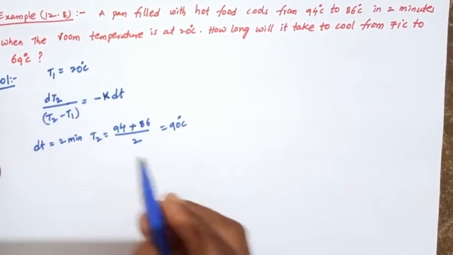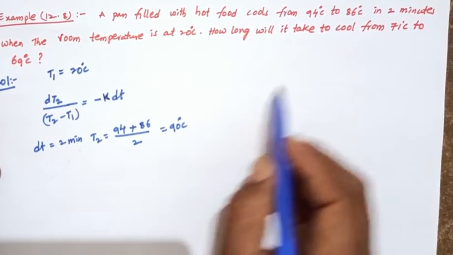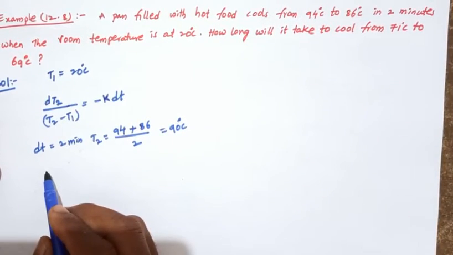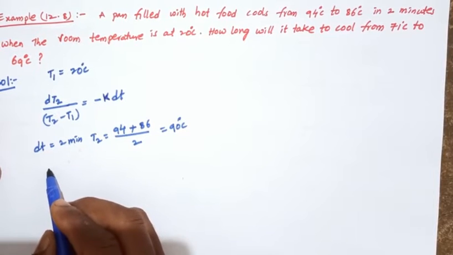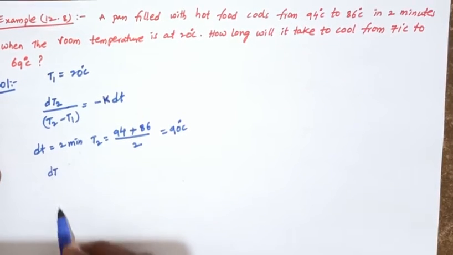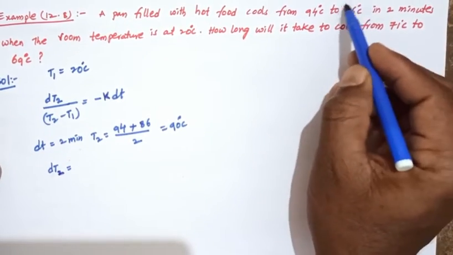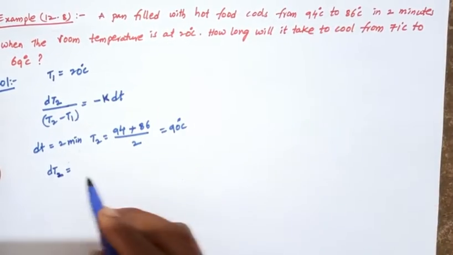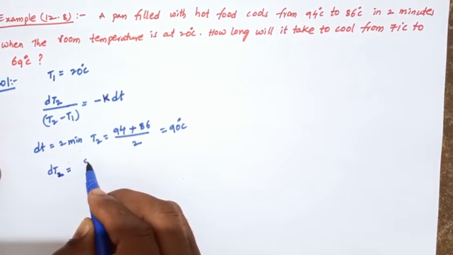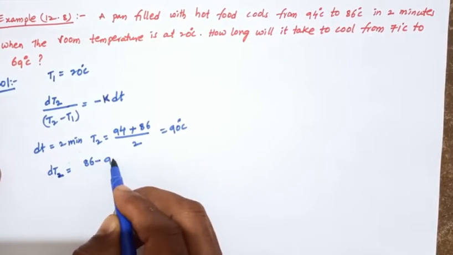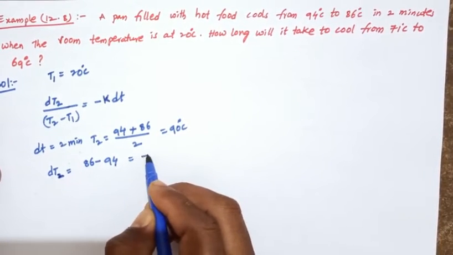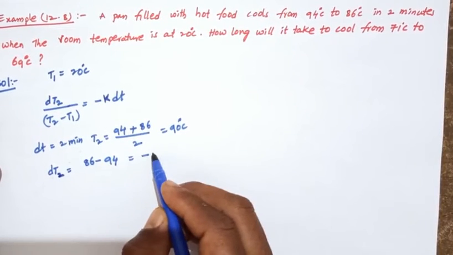The temperature difference dT equals 86 minus 94, which equals minus 8.